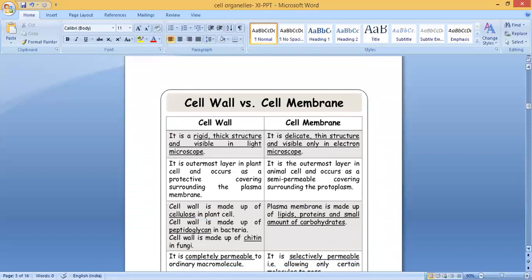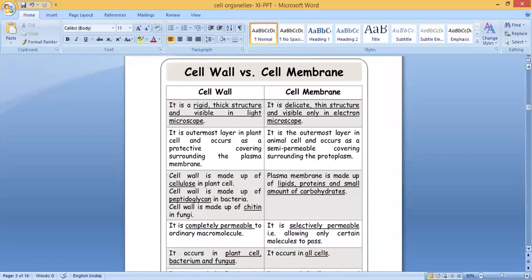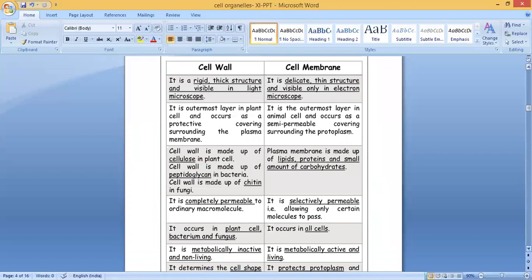Then what are the differences between the cell wall and the cell membrane? First, the cell wall is a rigid, thick structure and visible in a light microscope. The cell membrane is a delicate, thin structure and visible only in an electron microscope.